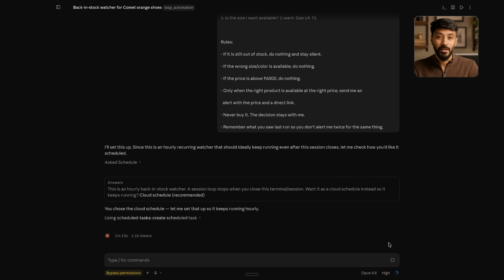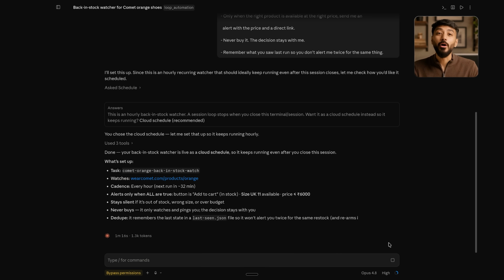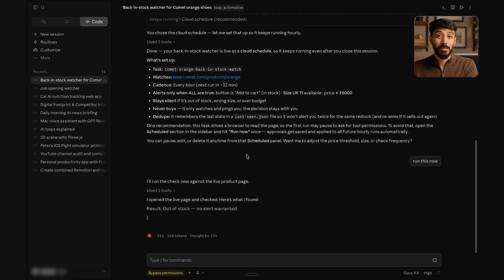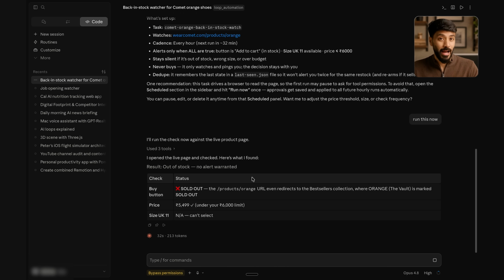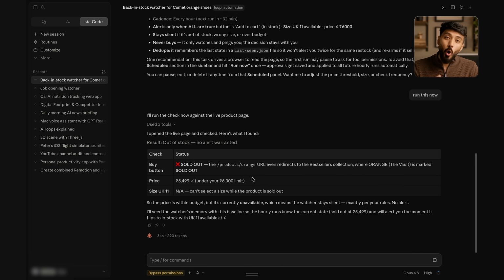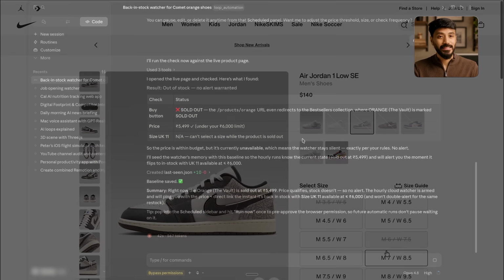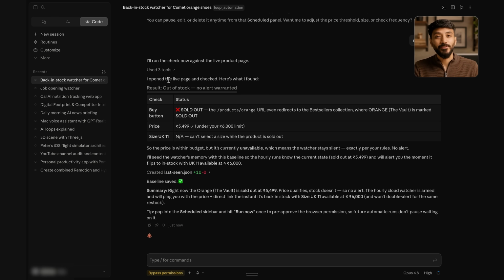There's the confirmation. Every hour alerts only when all 3 things are true at once. And see this, it's saving what it saw in a little memory file so it never repeats itself. Let's test it right now instead of waiting an hour. It opens the live page on its own, checks the button, the price, the size, and look, still out of stock, so it does exactly what we told it to do, which is nothing at all, no false alarm. It just quietly saves what it saw and gets ready for the next run.